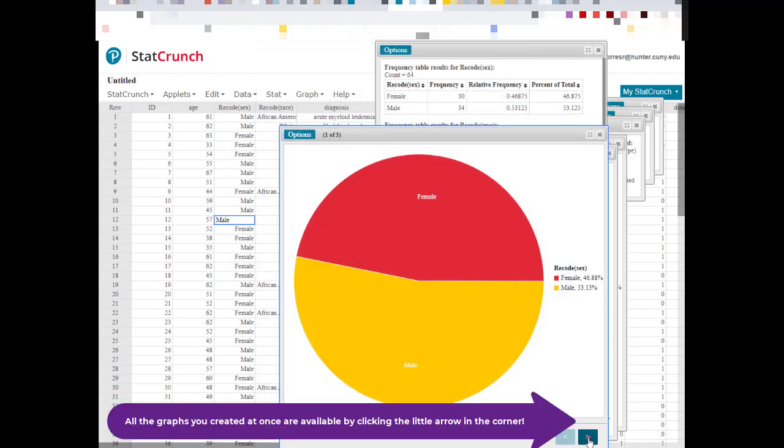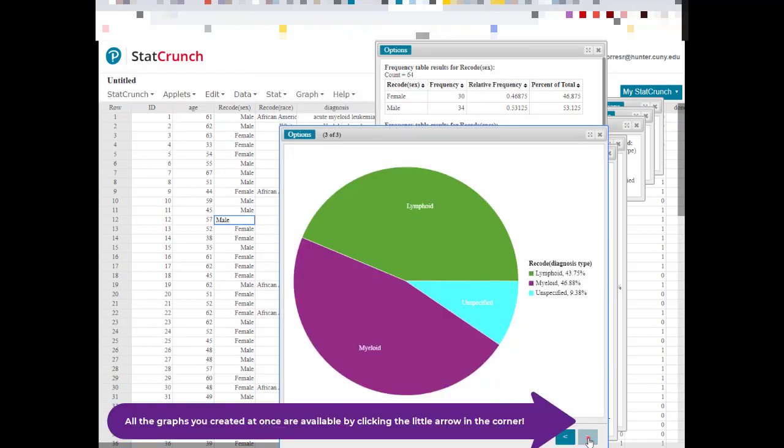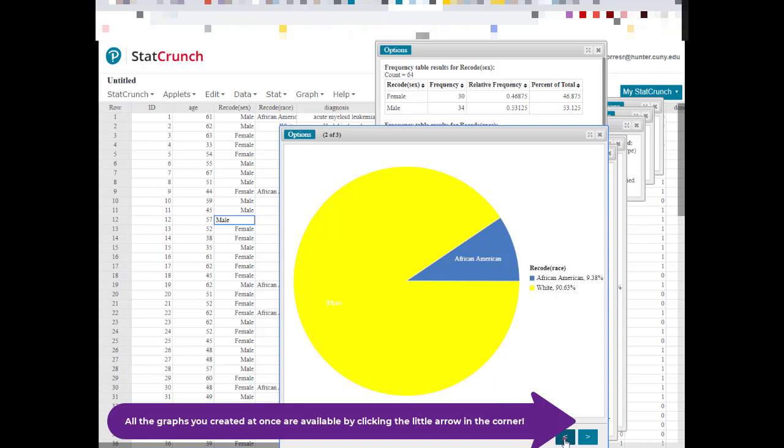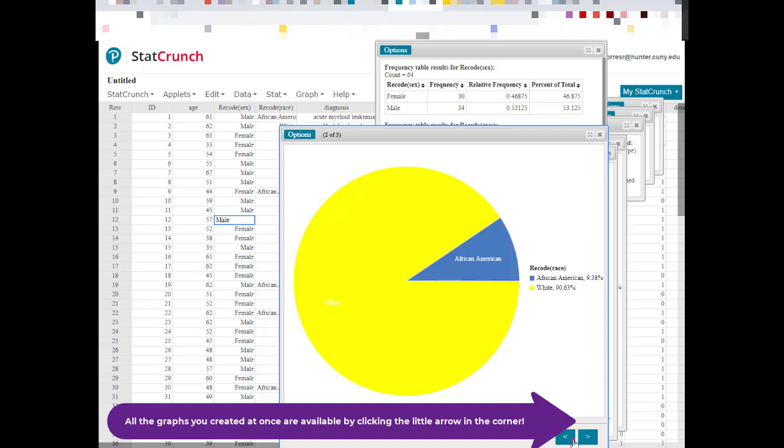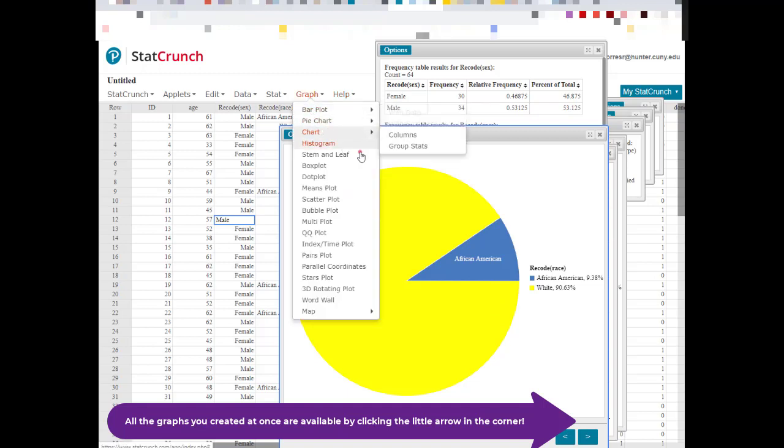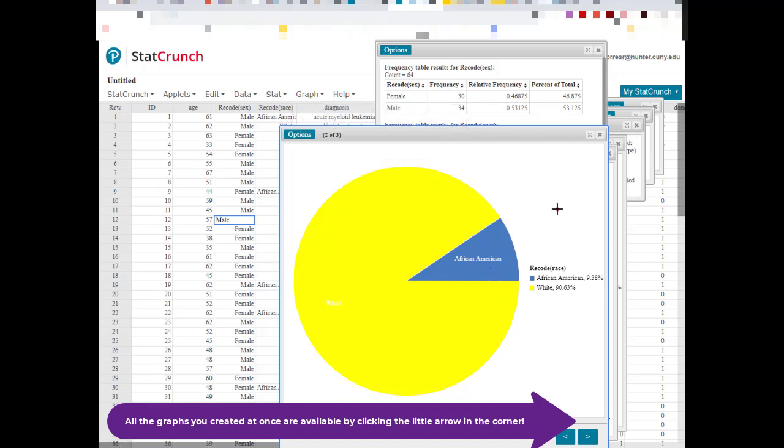And if you notice down here, you've got little arrows that will help you go from place to place. You can get fancy with the colors that you want, etc. These just have to be chosen. You would do the same thing with bar graphs, etc. Okay? So this is kind of nice the way that it's all laid out for you. It's very simple to use. I think it's simple to use.